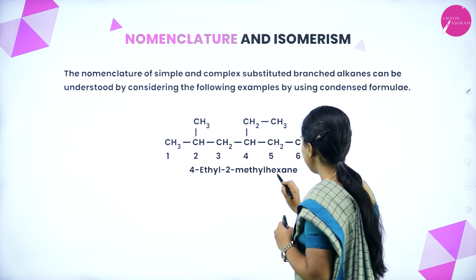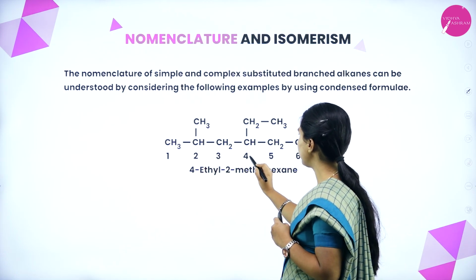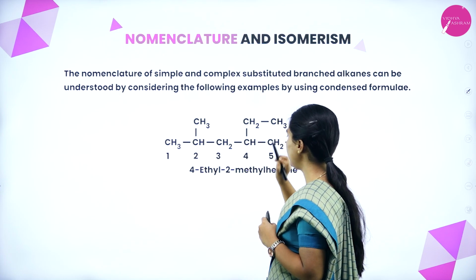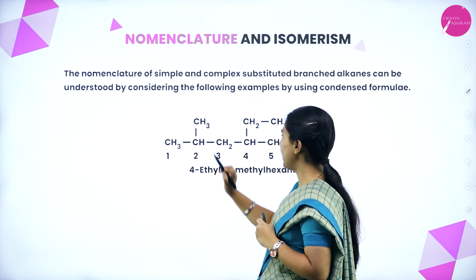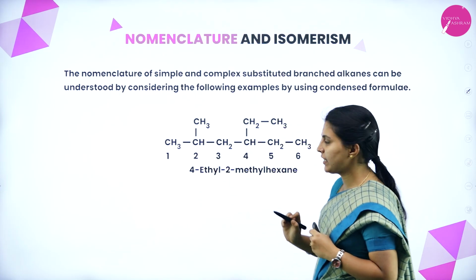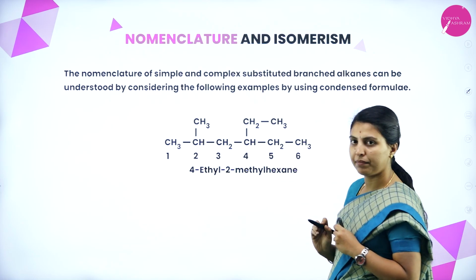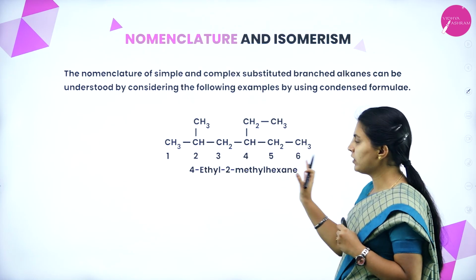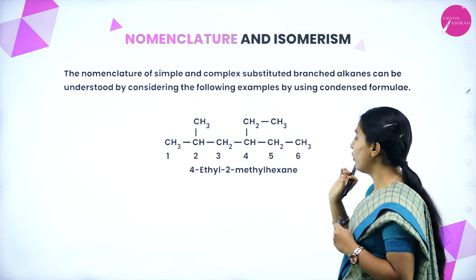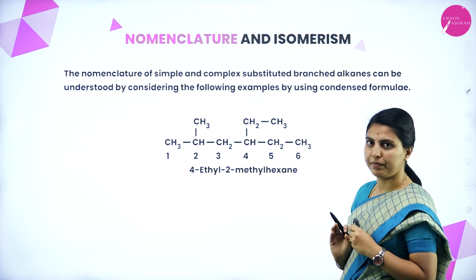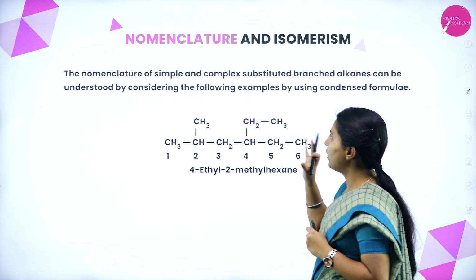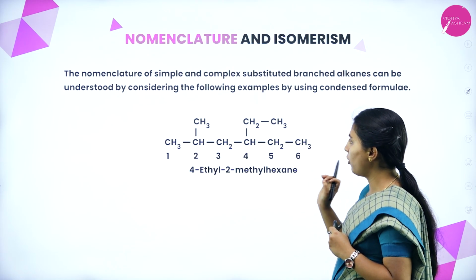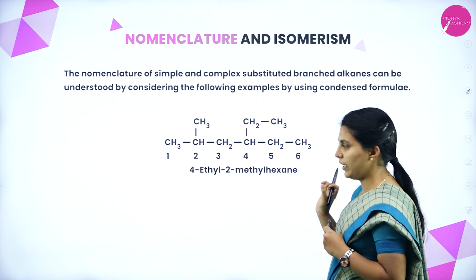Overall 6 carbon atoms, hexane. At the 2nd position there is a methyl, and at the 4th position an ethyl. This is meth and eth. The overall name is 4-ethyl-2-methyl hexane. This is how the nomenclature of the compound is done.